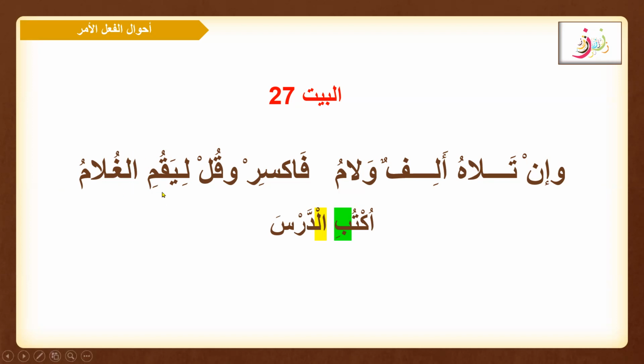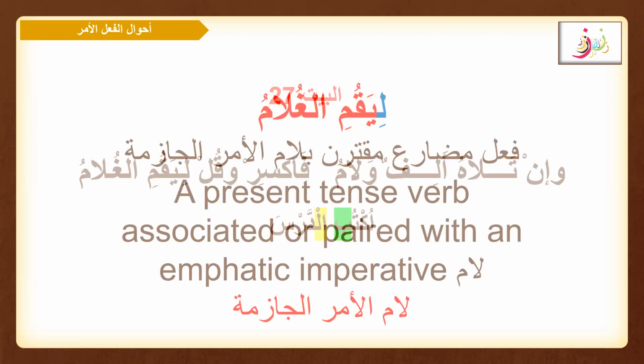So when this happens, you need to put the kasra on the fail or the first word. ليقبل غلامه. This was البيت 27: وإن تلاه ألف ولام فاكسر وقل ليقبل غلامه. So اكتب الدرس. This is the rule that we learned in Bait 27.